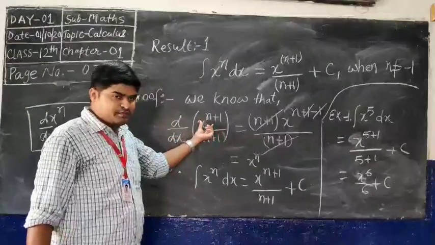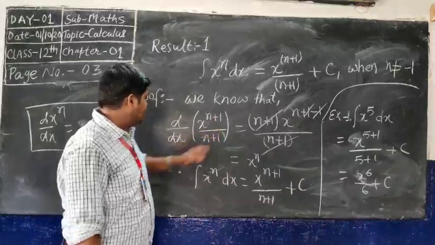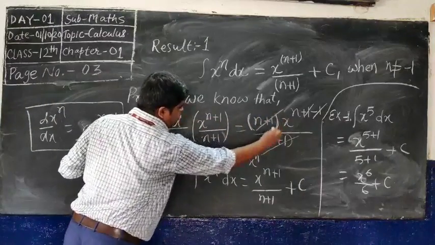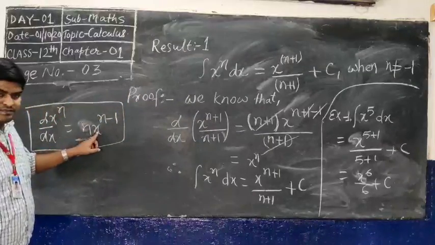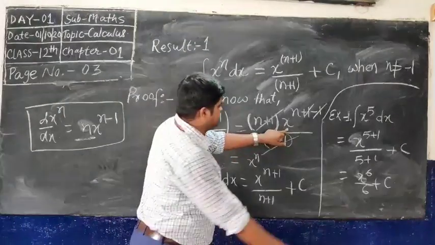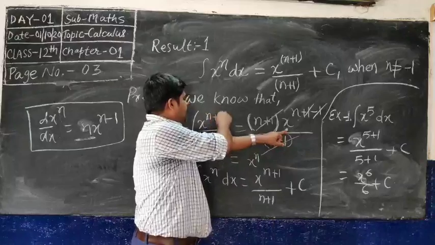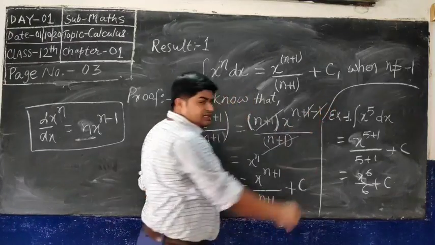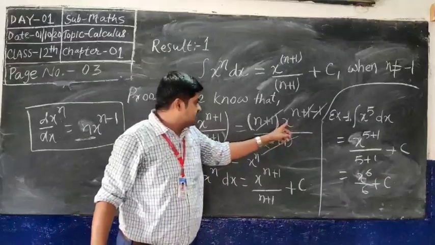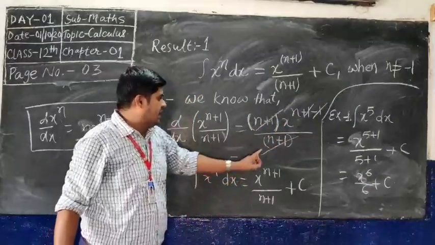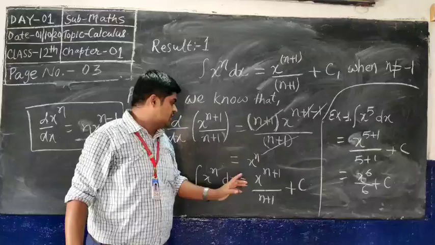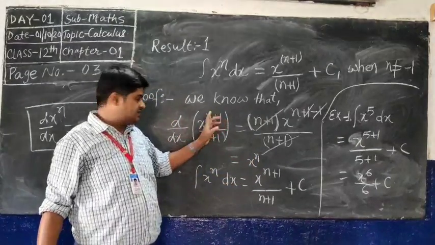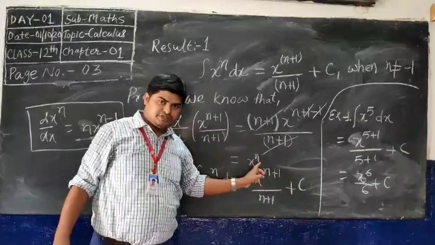For x to the power n, here n is n plus 1. So you will write n plus 1 times x to the power n minus 1, where n is n plus 1, so you will put n plus 1 minus 1. Minus 1 and plus 1 cancel out, then it becomes x to the power n, and n plus 1 is cancelled out. So finally the derivative of x to the power n plus 1 by n plus 1 is x to the power n.